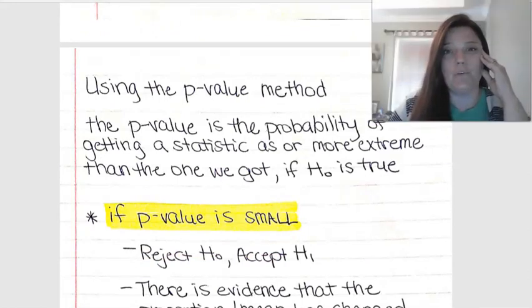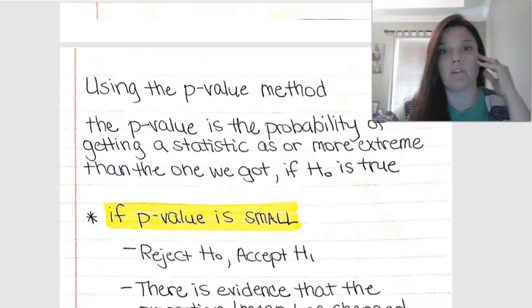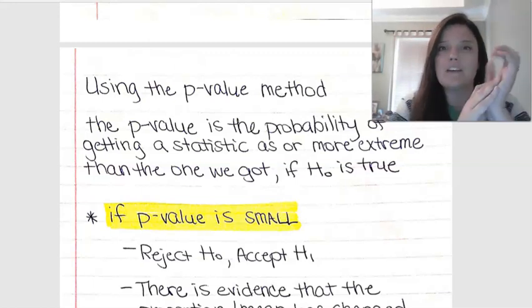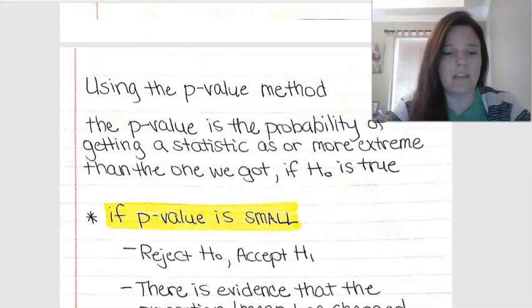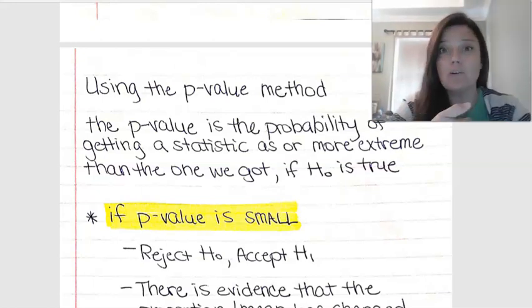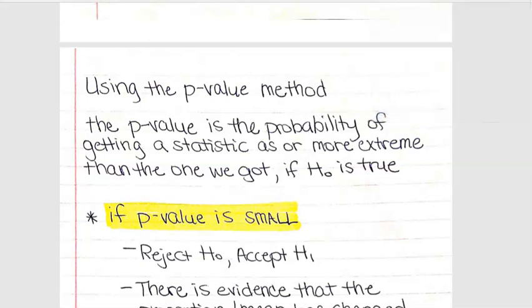Now if you've looked through some of the material in the e-textbook, there are actually two methods you can use. You can use the critical value method or you can use the p-value method. We're just going to talk about the p-value method because honestly it's the most commonly used, and at this point we can only retain so much information, right? So we're just going to get straight to the point. It's also a little easier because that's what our calculator does. So that's why we're doing that, if you happen to look in the book and wonder why we're not doing the other method.